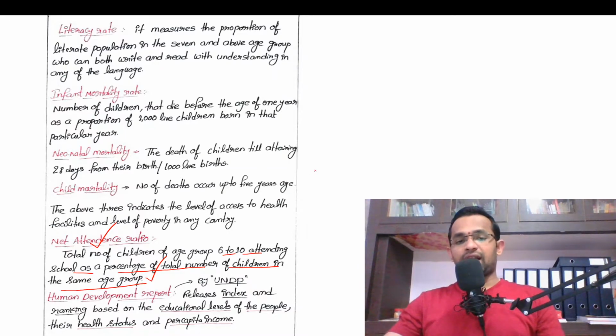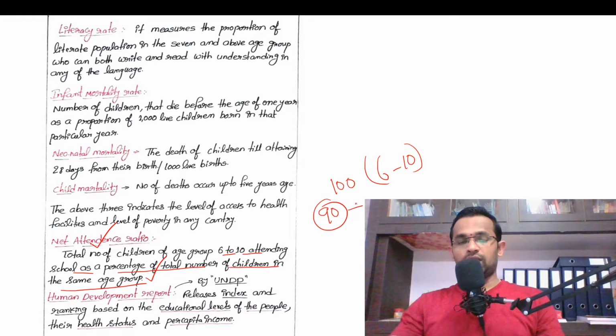Meaning, if I consider 100 children within the age group of 6 to 10, if 90 children are attending the school, then the net attendance ratio is 90%. Am I clear? So net attendance ratio means total number of children of age group 6 to 10 attending school as a percentage of total number of children in the same age group.